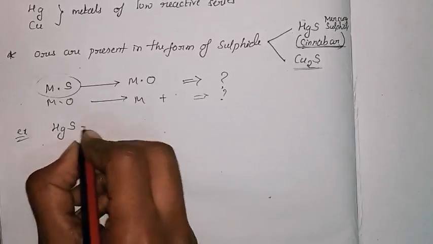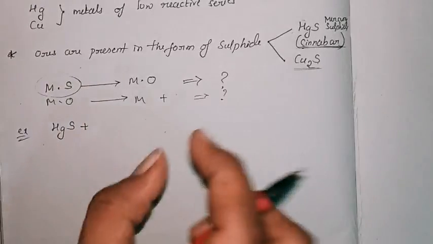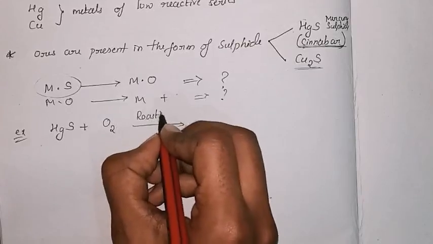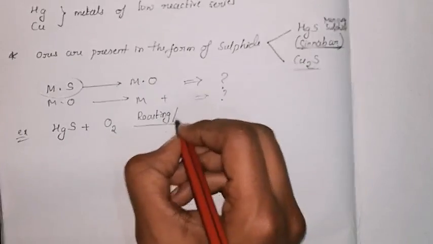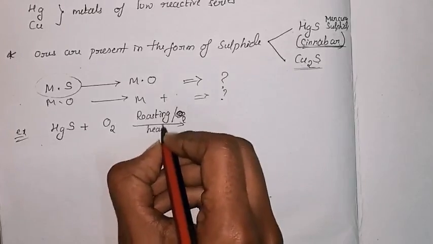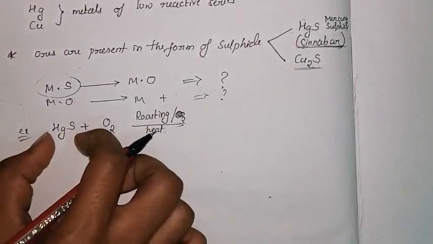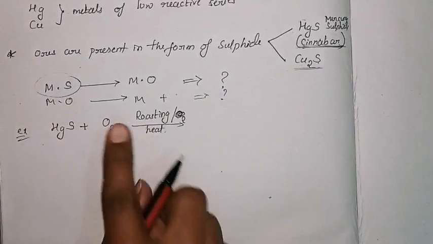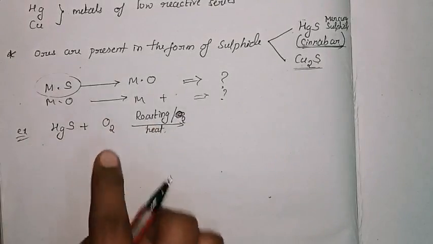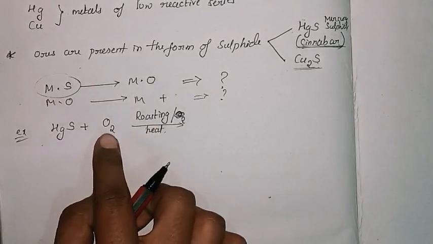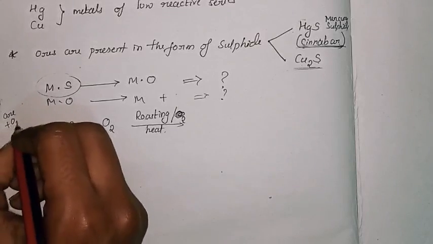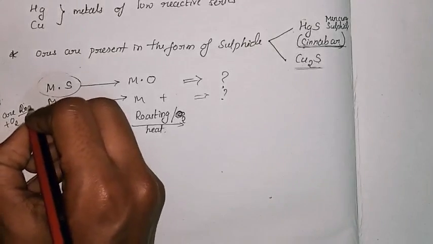For that, in presence of oxygen you will roast, as you have observed, that is roasting. In presence of oxygen, or you can write roasting or heating this. If you heat any mercuric sulfide or any metal sulfide in presence of oxygen, then that process is called roasting. The ore heated in presence of oxygen, that process is called the roasting process.